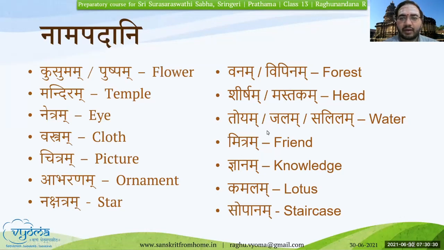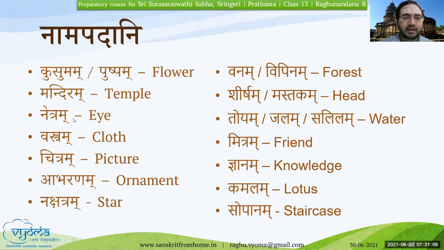Mitram, basically, I will tell a few points about this. Mitram means friend. Mitraha, if you make it a Pullinga Shabda, it becomes sun, Suryaha. It is a synonym for Suryaha, that is Mitraha. So we'll have to use Mitram carefully, and Mitram means friend. So Etat Mama Mitram. Since the word Mitram itself is a Napumsakalinga word, we will have to use Etat or Tat whenever we are referring to Mitram. Okay, Mama Mitram, my friend. Okay, so we shall proceed.